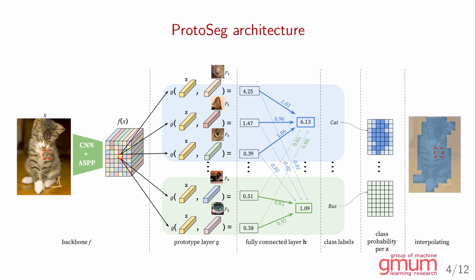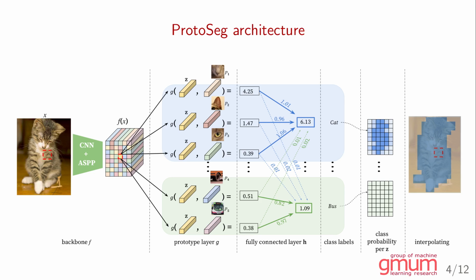The architecture of ProtoSeg is inspired by ProtoNet, a model that was introduced for image classification. ProtoSeg consists of a backbone network F, which can be any image segmentation network. However, instead of predicting class scores directly, we first predict feature vectors for each of the pixels. Then, in the prototype layer, we compare the feature vector of each pixel to the feature vectors of prototypes.